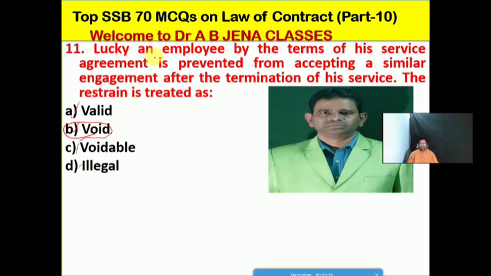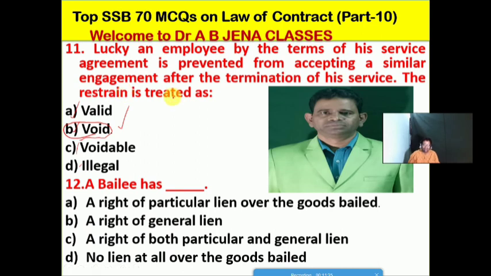So Lucky is an employee, and by the terms of his service agreement is prevented from accepting a similar engagement after termination of his service. So the restraint is treated as what? That is void. So B is the right option for this MCQ.